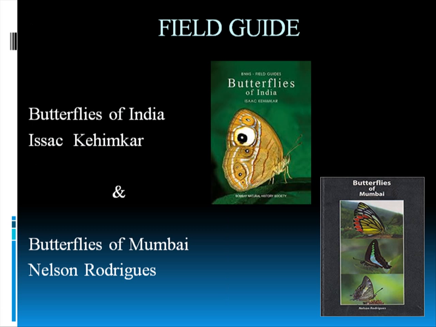Now let's come to the field guide. As I said earlier, a field guide is very important for identification of butterflies. I have used mostly two books, the Butterflies of India and the Butterflies of Mumbai. I am also talking about the world. If you need butterfly identification for the world, you have to search on the internet, because you cannot see the whole world at a time, right? So for India, I am telling Butterflies of India and Butterflies of Mumbai. These two books are the best if you want to identify butterflies with a manual field guide.